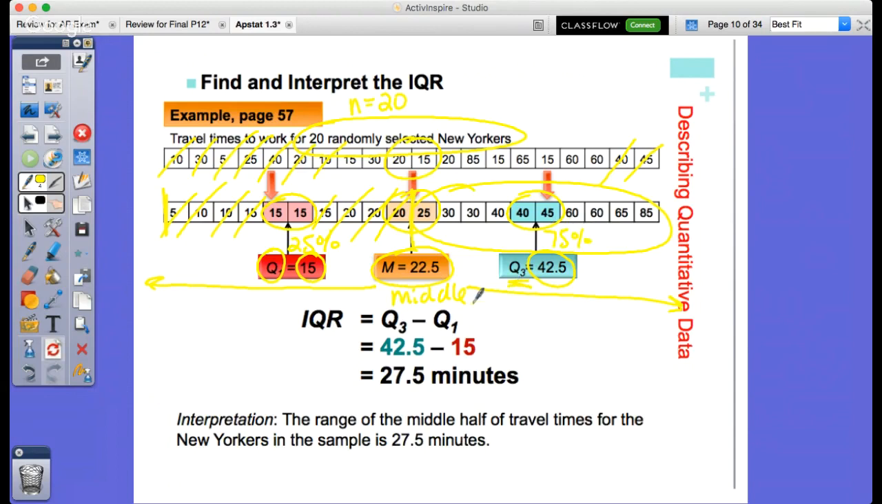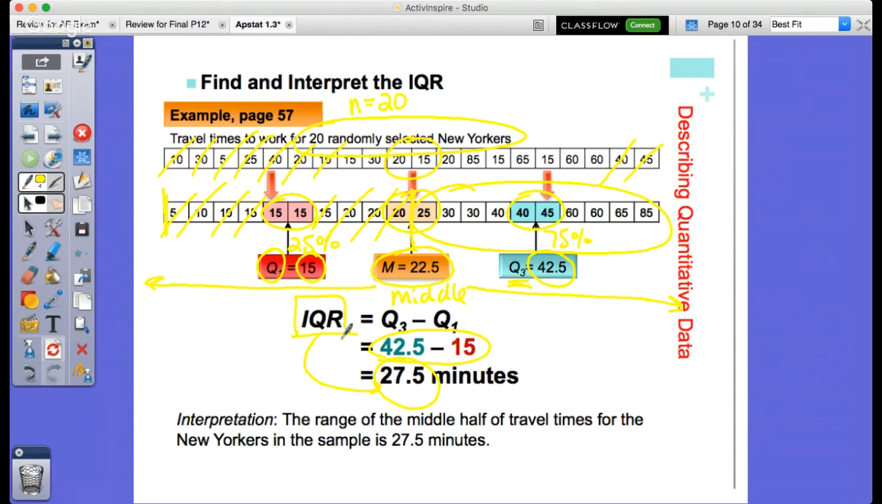So if I were to ask you, what does the middle 50% of the data fall between? We would say between 15 and 42.5, which would be a range of 42.5 minus 15, which we label IQR, and that would be a grand total of 27.5 minutes. So that's how we find IQR: we're really taking the middle 50% of the data and we label that as IQR.